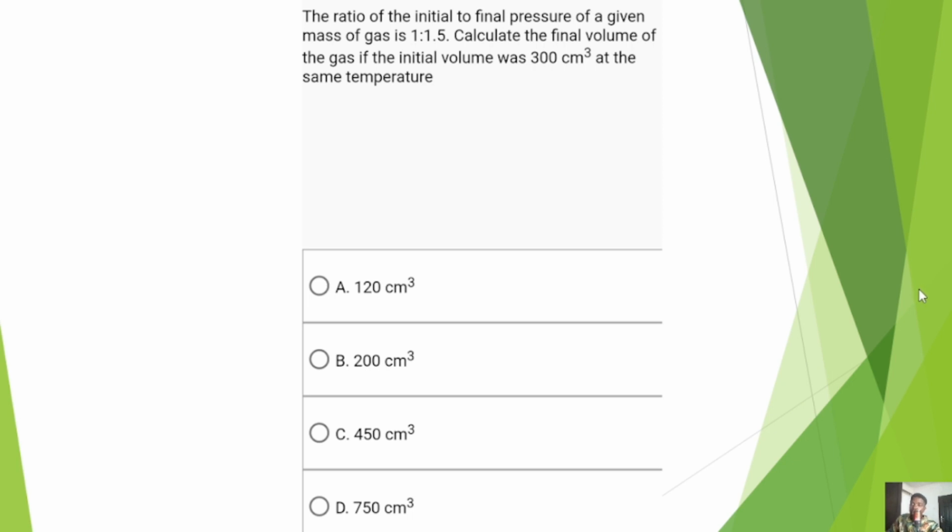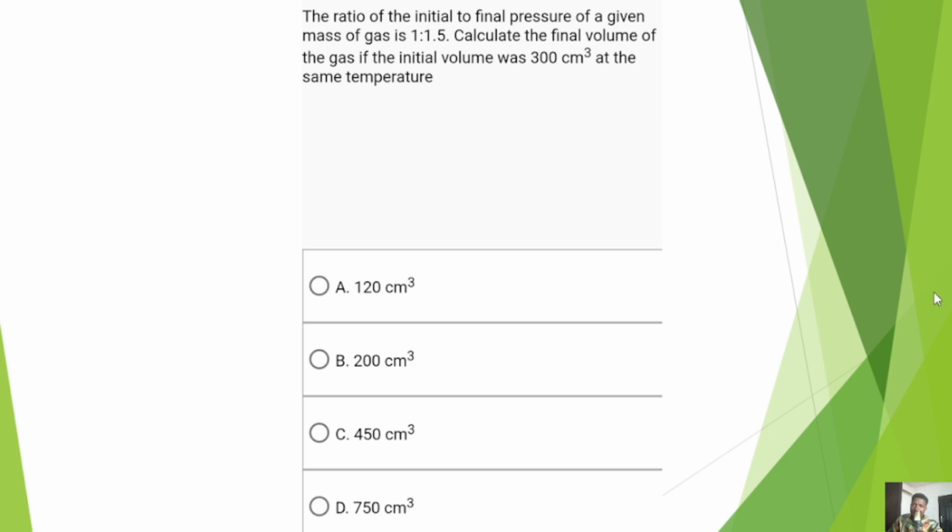Constant temperature, same temperature without changing temperature, or they give you 35 degrees Celsius and still say that after the reaction it is still 35 degrees Celsius, meaning that it is still the same thing. Whatever way they imply the same temperature, look out for that, and once you see that, automatically you notice that what you are going to use to solve that question is Boyle's law.